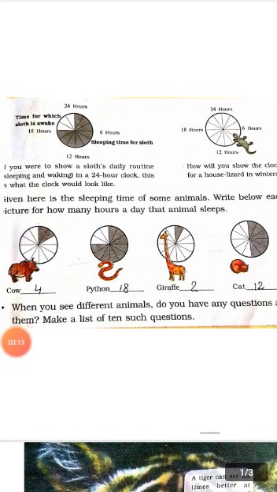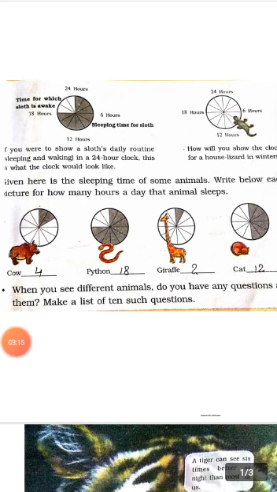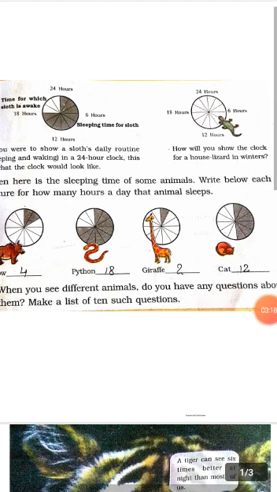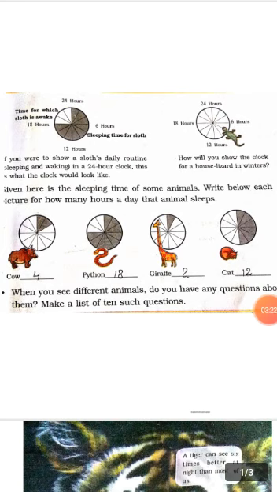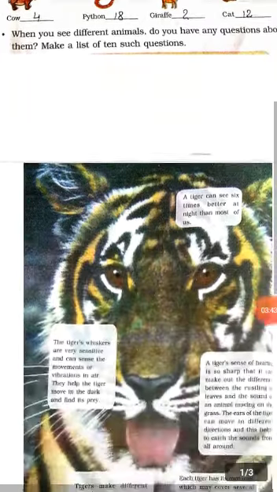When you see different animals, do you have any questions about them? Make a list of 10 such questions. Of course, when we watch animals, some questions come to our mind, such as how do they understand other animals' feelings, how do they talk, how do they understand the language of others. This type of question comes to our mind.